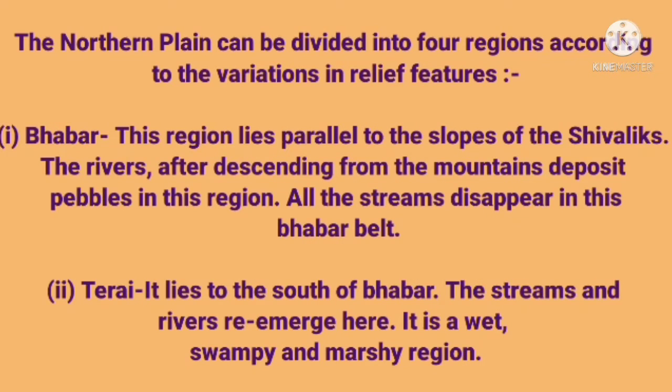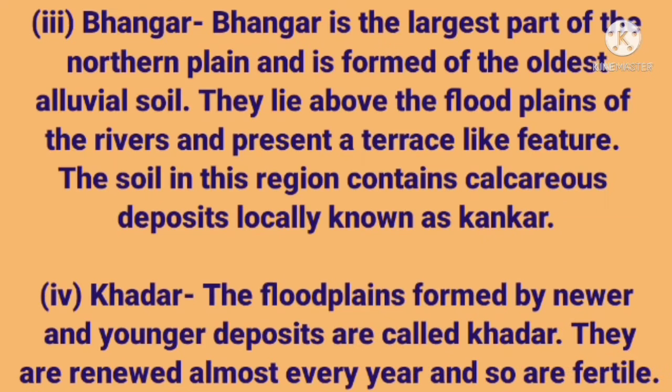The geomorphological features of these northern plains, also known as the valley plains, are formed by the alluvial deposits brought by the rivers, and are known as Bhabar, Tarai, Bangar, Khadar and delta. Bhabar is the narrow belt of 8 to 10 km parallel to the Shivalik foothills at the break of the slope. Tarai, south of Bhabar, is a belt with a width of about 10 to 20 km, where most rivers reappear without properly demarcated channels, creating a marshy and swampy condition known as Tarai.